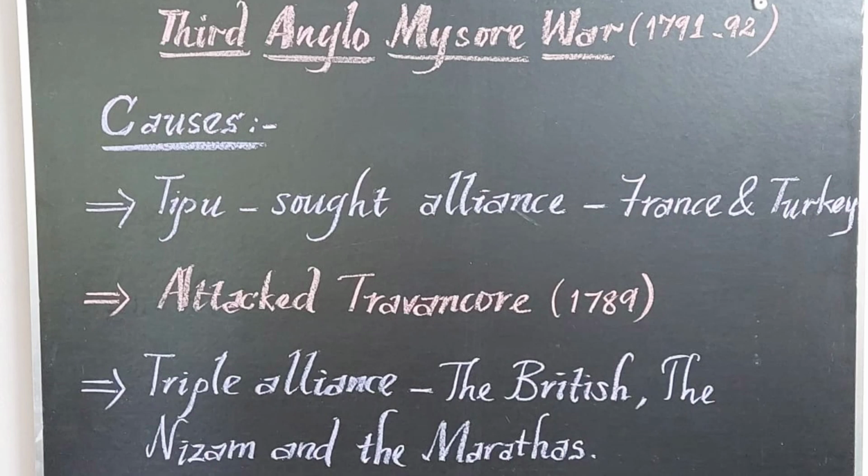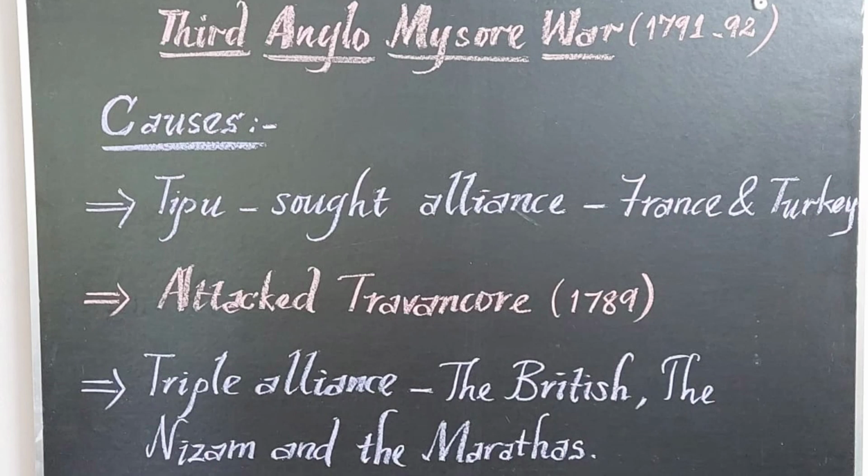So the two reasons led to the Third Anglo-Mysore War. The triple alliance was made by the British with the Nizam and the Marathas to defeat Tipu Sultan. So let us see what happened during the war, the course of the war. Course of the war means what were the events that happened during the war. They are known as the course of the war.